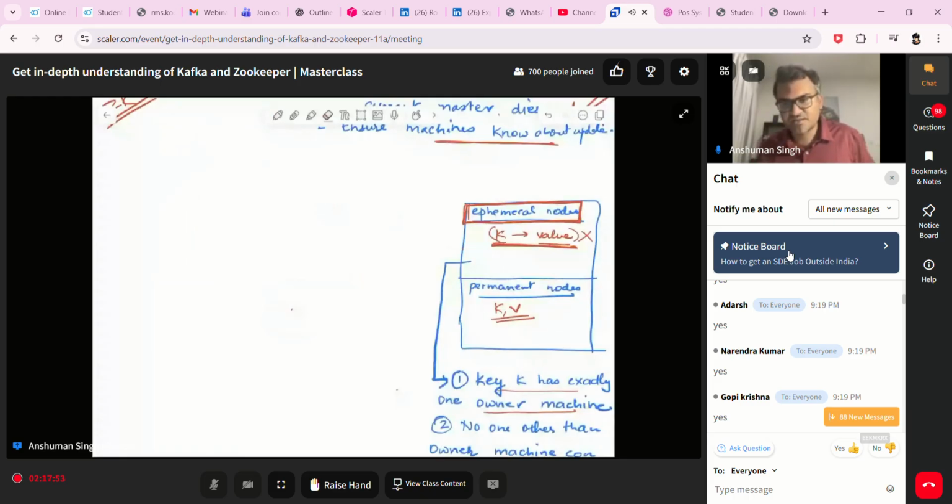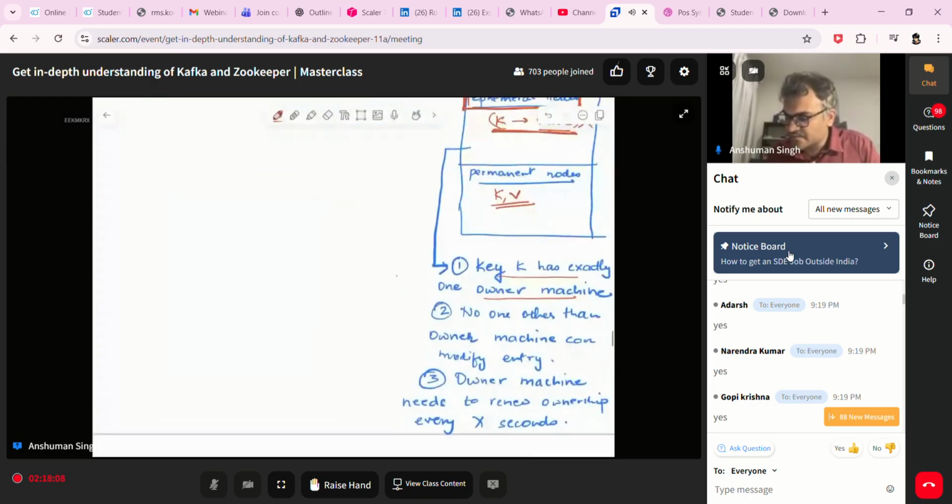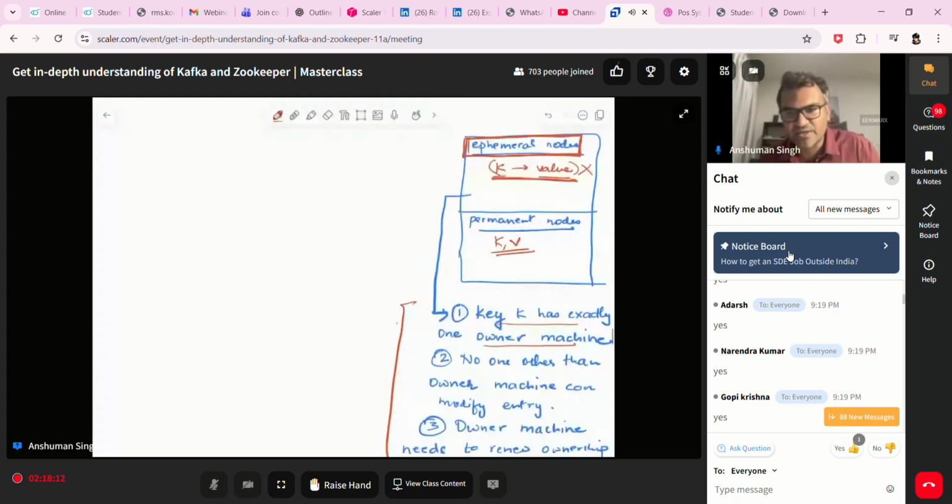By the way, the same ephemeral node thing is used for multiple other things. It is also used for tracking which machines are alive, which machines are dead. I will give that as homework to you, but let's solve the master problem using this ephemeral node. These 3 rules are clear to all of you. Can I assume that nobody can go and randomly create a key value here? An external machine has to.